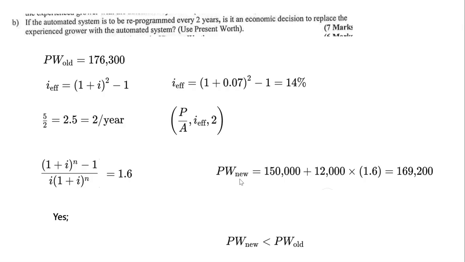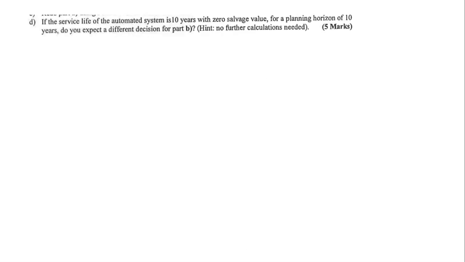So the present worth of the new system would be the installation and first cost of 150 plus 12,000 times 1.6, which is 169,200. So the present worth of the new system is less than the present worth of the old system if you are reprogramming every 2 years. So we have to accept the project and replace if the condition is like that.